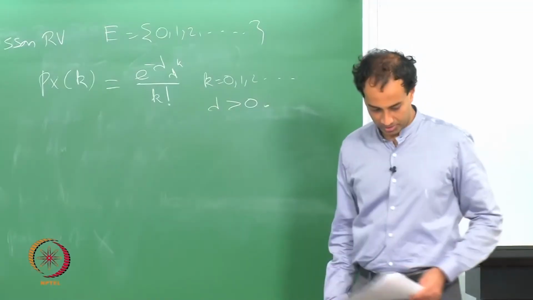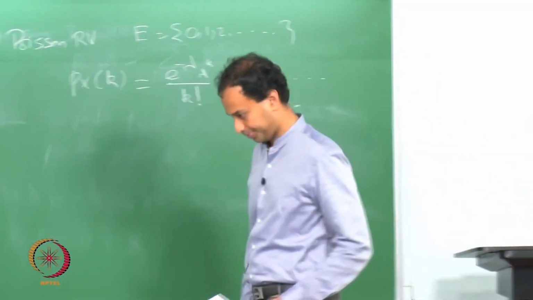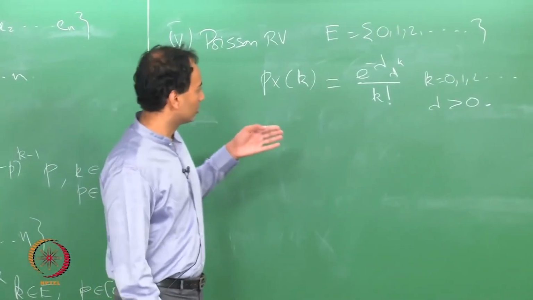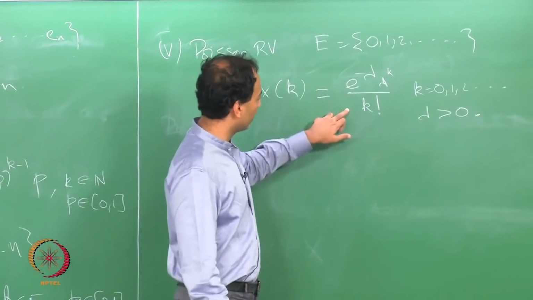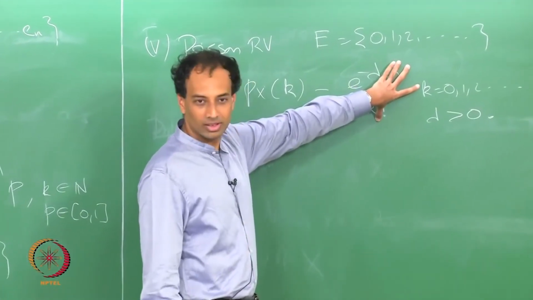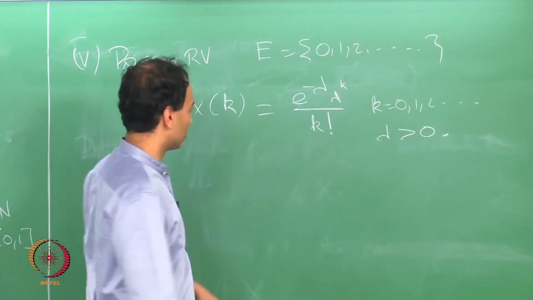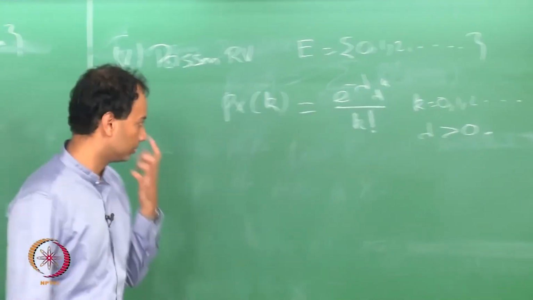This is your Poisson random variable, and this also you can verify is a valid PMF, because if you sum over all k, that is simply your expansion of e power lambda. So, e power minus lambda times e power lambda, you will get 1.